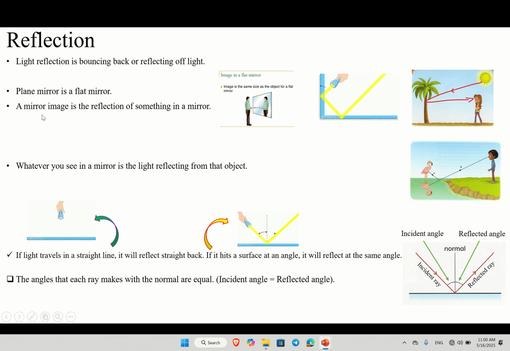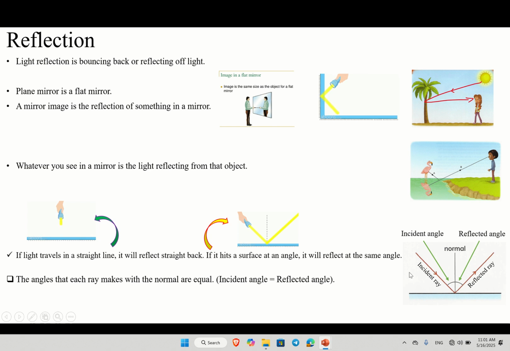So the mirror image is the reflection of something, not only you. Whatever else is in front of the mirror is going to make the image. But by what? By reflection of light. Whatever you see in the mirror is the reflection of light, reflecting off the object. For example, you see yourself here. This is not the real you, this is the reflection of you. You see a book inside the mirror. This is the reflection of the book. But which reflection? Light reflection. 100%. This is light reflection inside the mirror. Light comes from the source to your body to the mirror. The mirror is going to make the image.